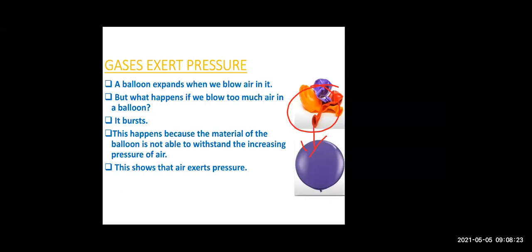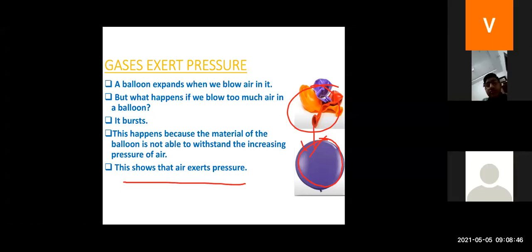Why does this happen? Because the rubber material of the balloon is not able to withstand the increasing pressure of the air. So this shows that air also exerts pressure on objects. Air also exerts pressure, right, beta?